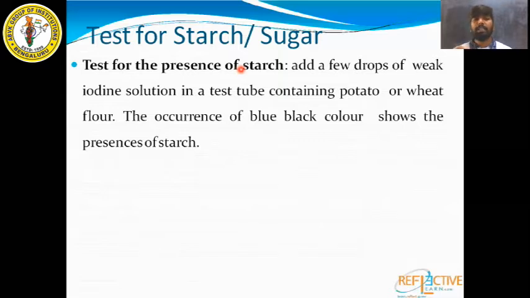So what are the requirements, or what are the required things? We need a food item. We need a test tube. We need iodine solution. So by using these things, we will start the test.